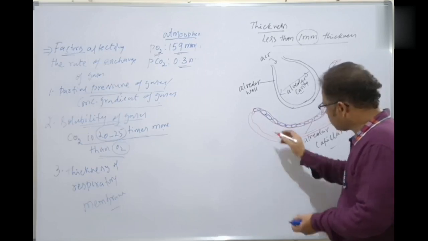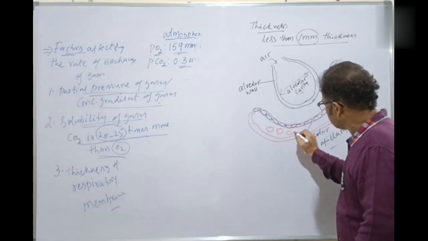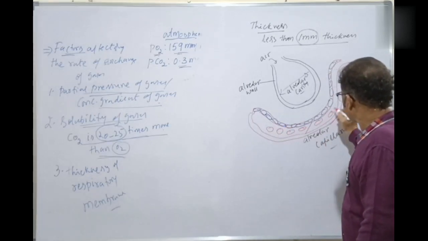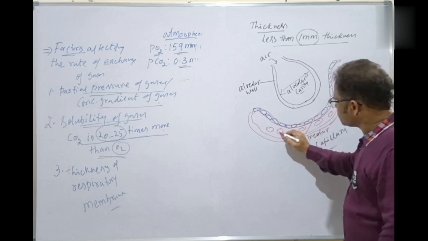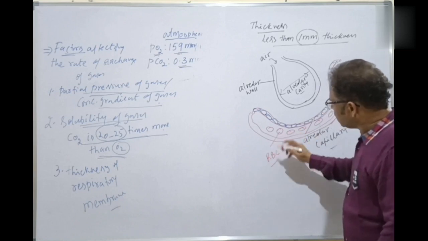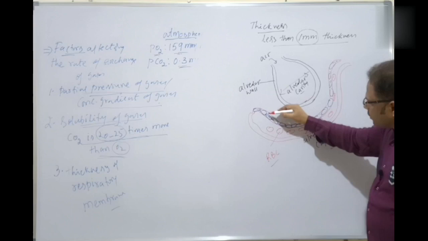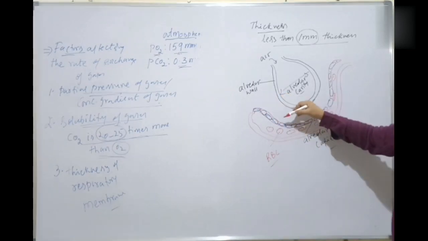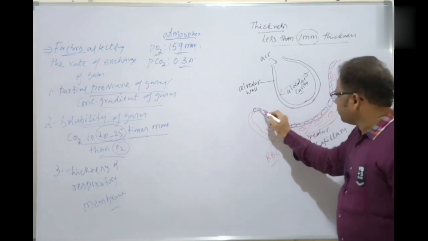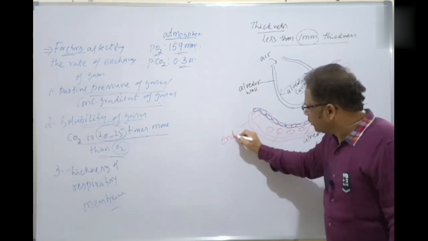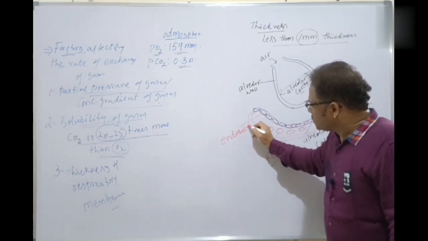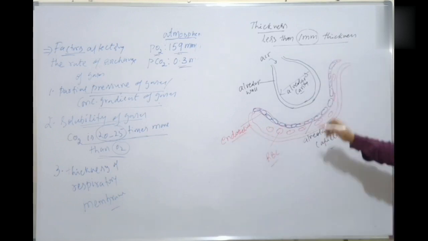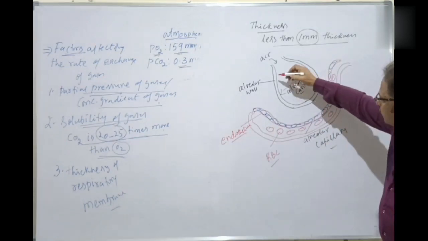So here are the RBCs, inside the capillary. And this wall is lined by the tissue called endothelium of the capillaries, which consists of endothelial cells. And this is the actual alveolar wall.